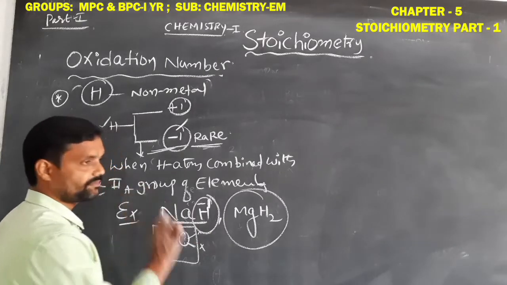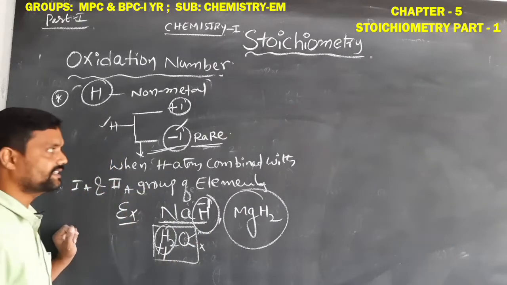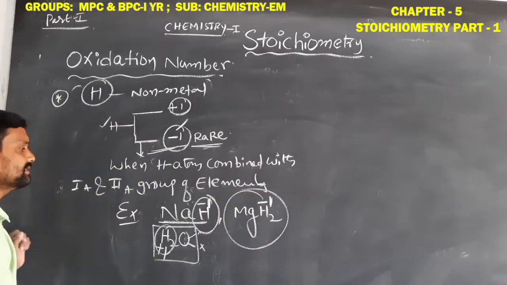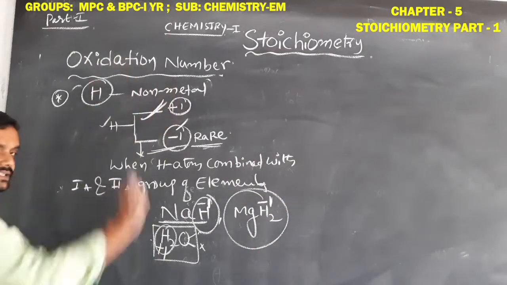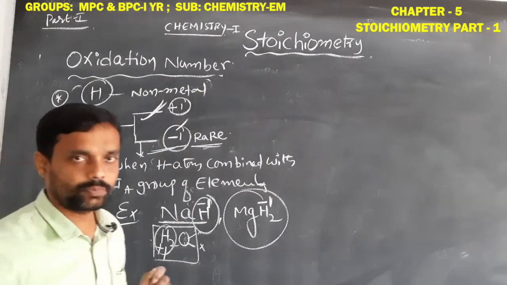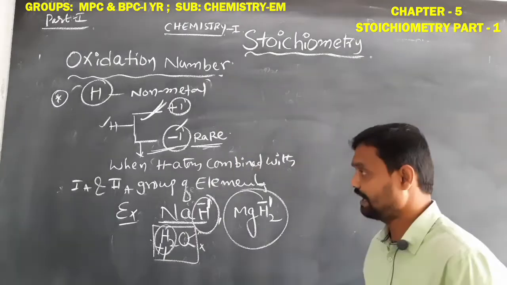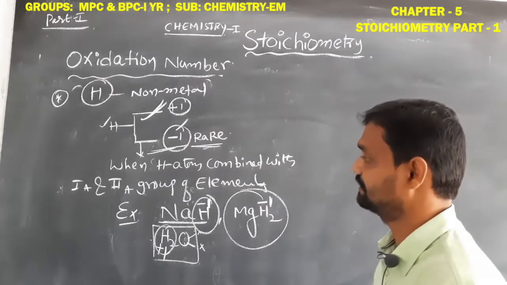Its oxidation number is -1. In all remaining conditions, its oxidation number is +1. This is the key point we should remember, the special conditions of the hydrogen element.